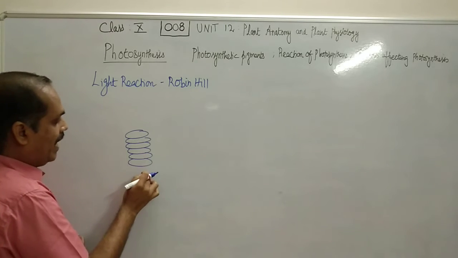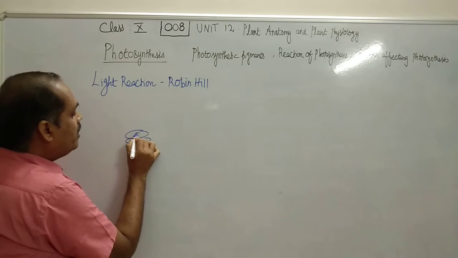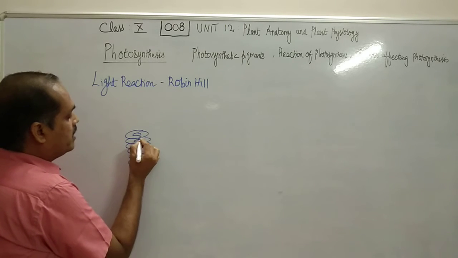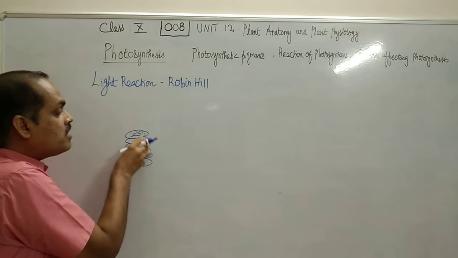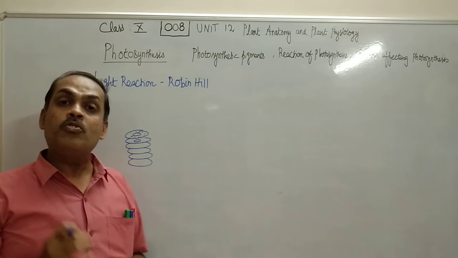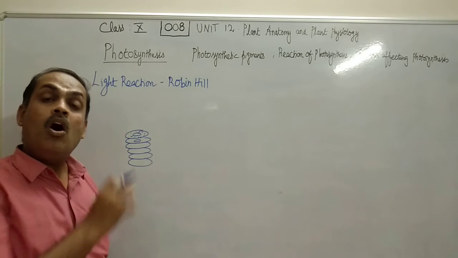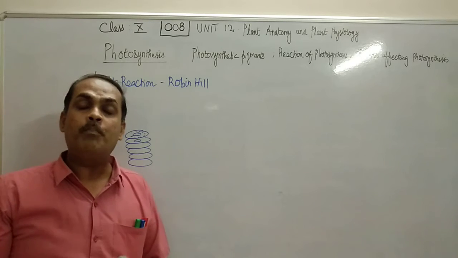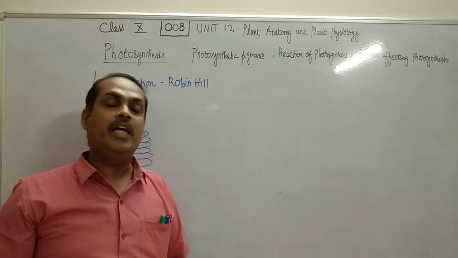So this is called as granum, and individual units are called as thylakoids. The thylakoid has got a lumen in the center and around which many pigments are found. So the pigments are found in the thylakoid membrane. So light reaction of photosynthesis takes place in the thylakoid membrane, where all these pigments will absorb the sunlight and convert the light energy into chemical energy.